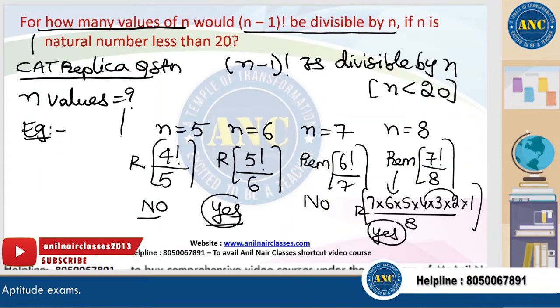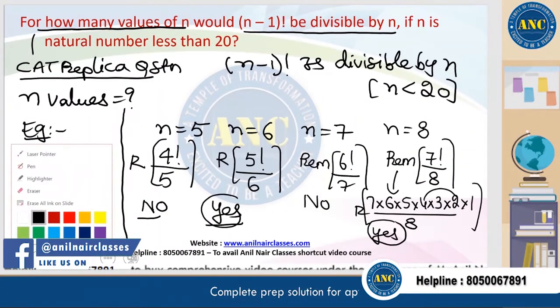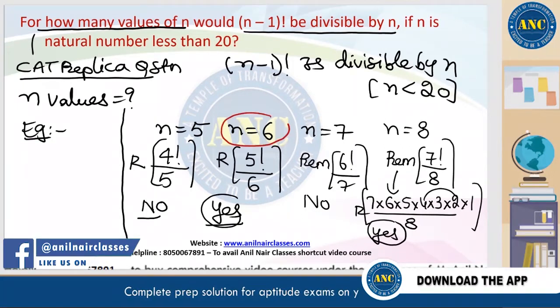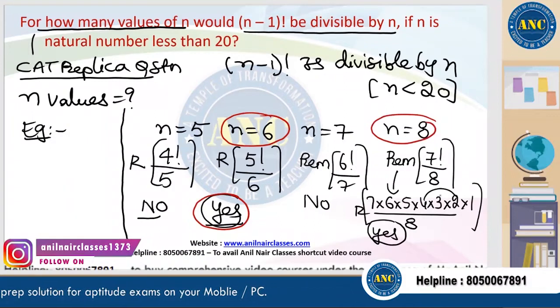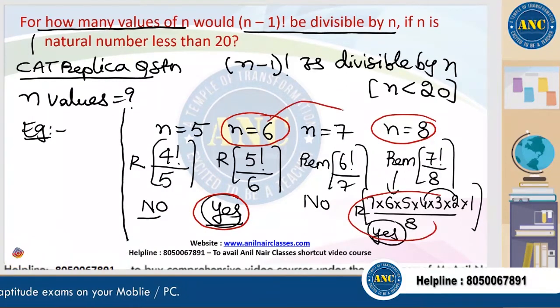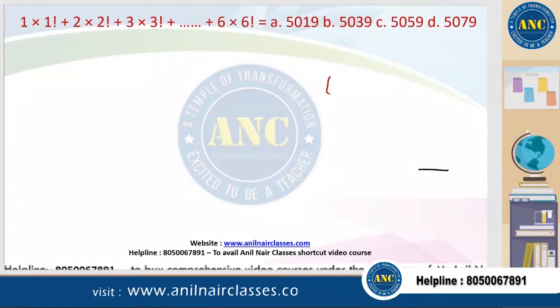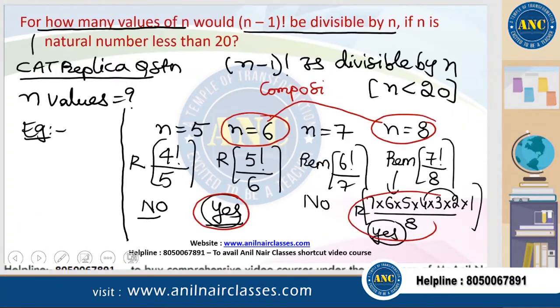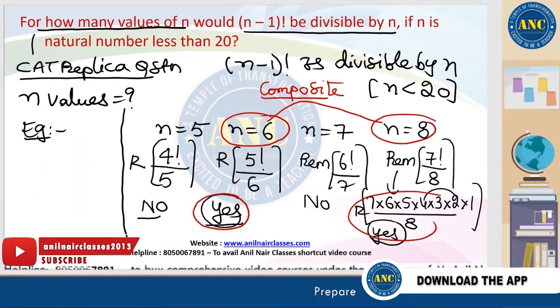Now if you observe from 5 onwards, for n equal to 6 I am getting yes, and for n equal to 8 I am getting yes. 6 and 8 are nothing but composite numbers.